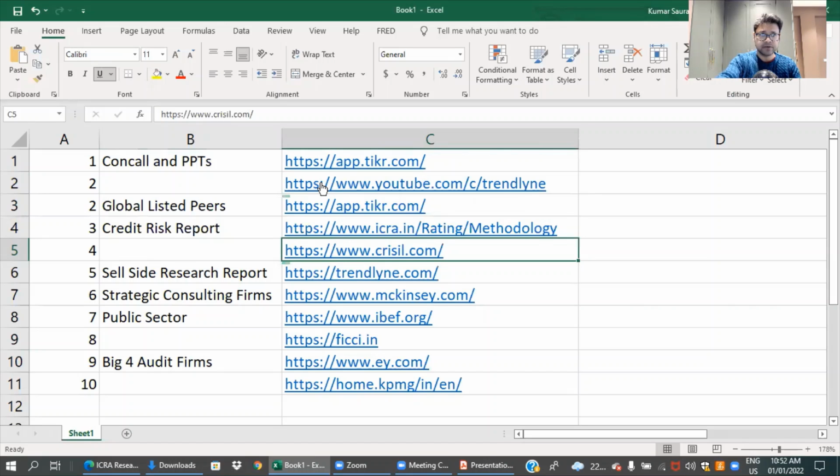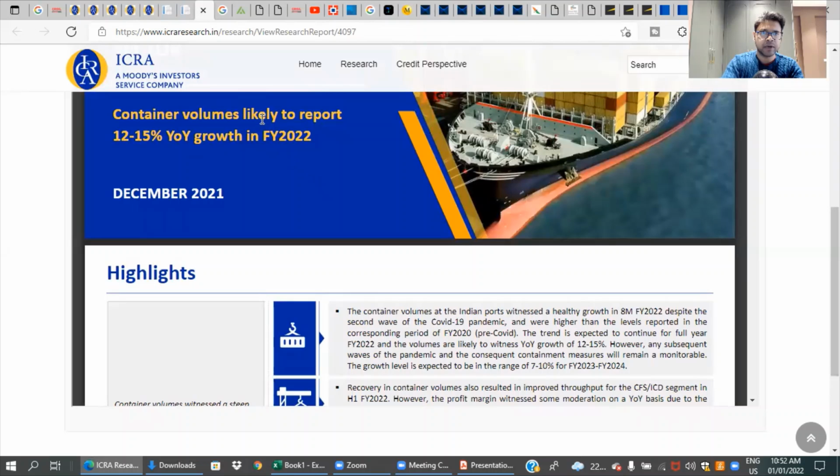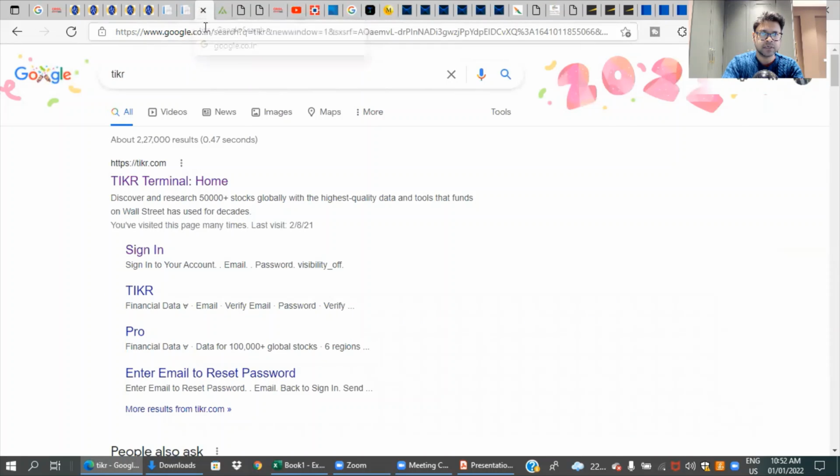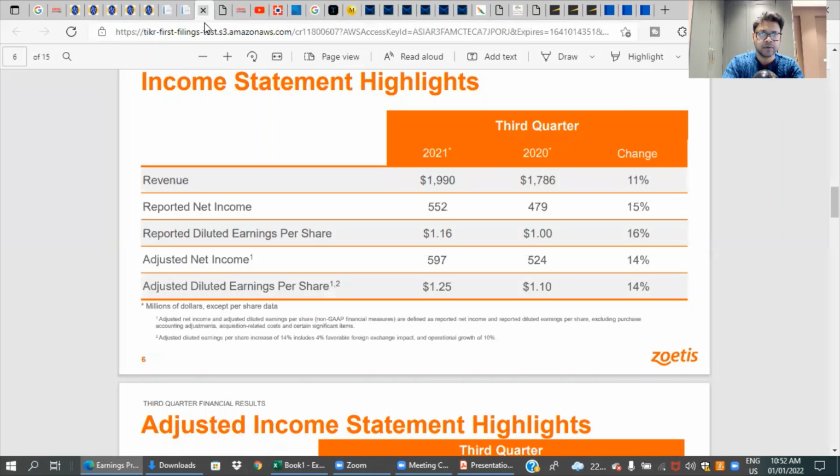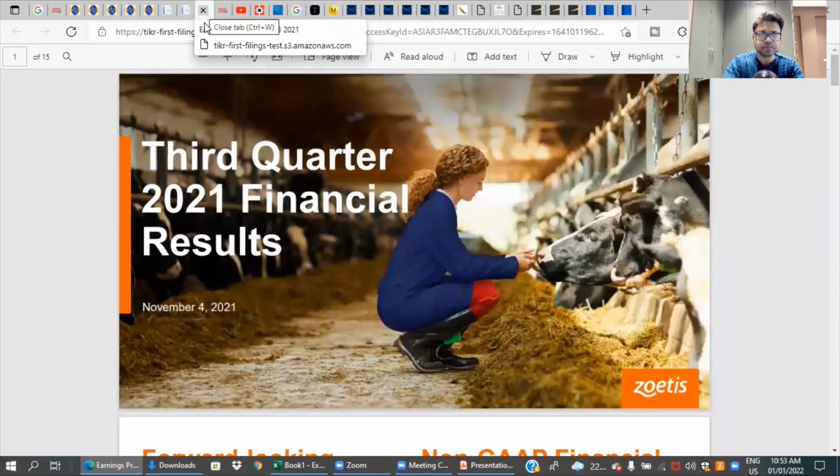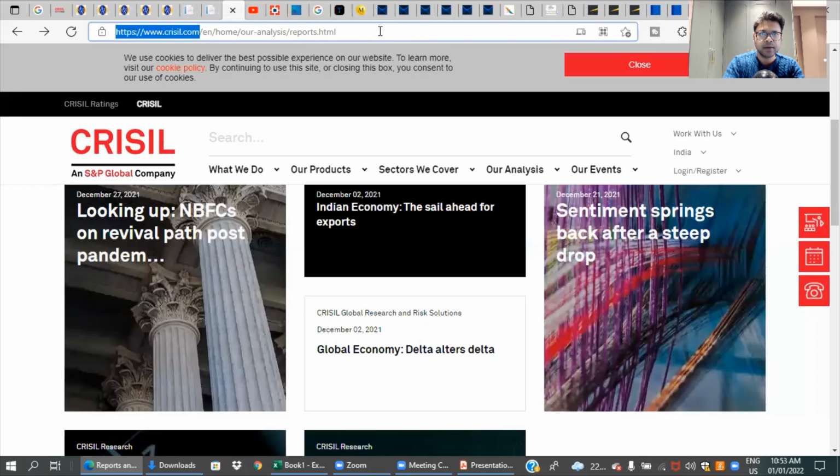The next, the fifth one, is sell side research reports. So we can always go to the Motilal Oswal website or HDFC Direct website, but there is again a better way to do it. And let me show you how. So let me just close these things, and we will go next to Trendline. So Trendline is the tool which is very handy when it comes to all the sell side reports. And let me just drag it a little down to show it to you.